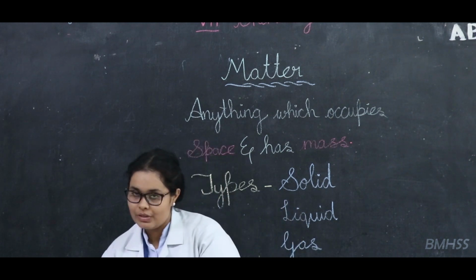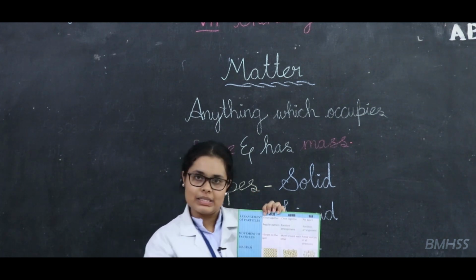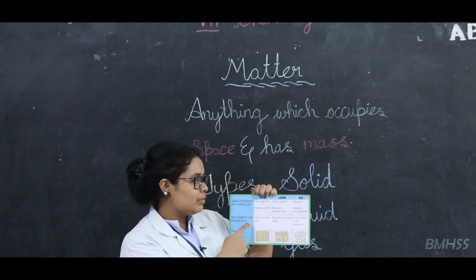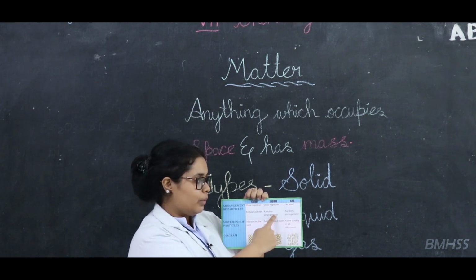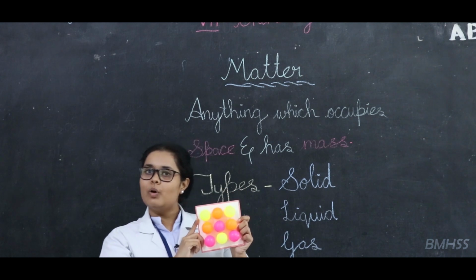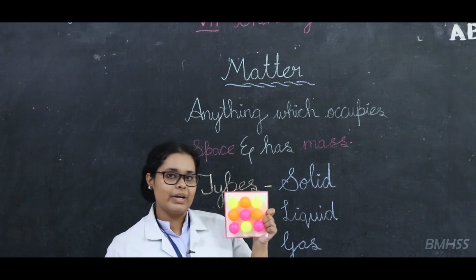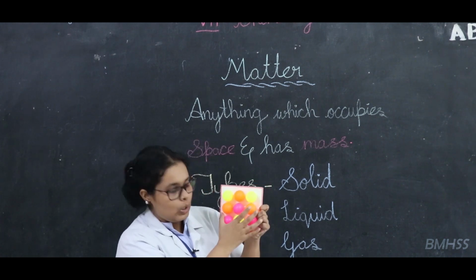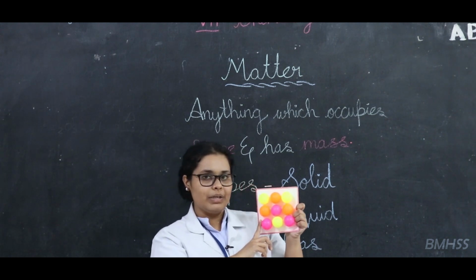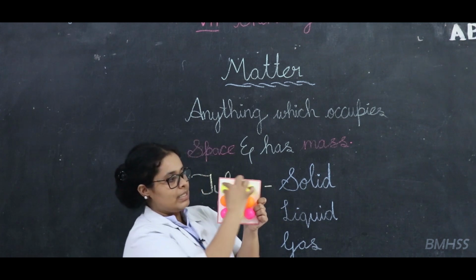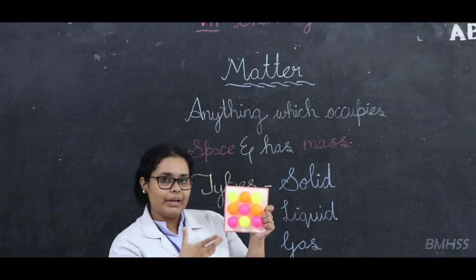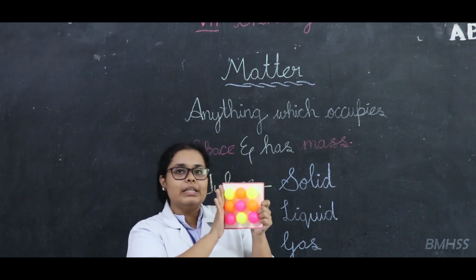So here first we will discuss the three main things, first the arrangement of molecules in solids, liquids and gases. So children, see this model. Now in this model you can see the arrangement of molecules, right? This arrangement is closely packed. This closely packed arrangement is the arrangement of a solid, because the sequence is correct, right students? Wherever you take from, they will be perfectly in shape.